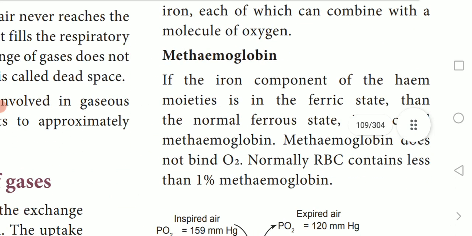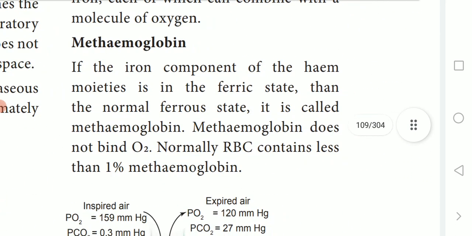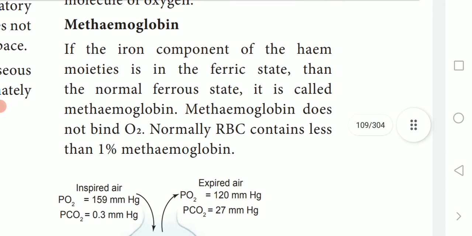Here hemoglobin means heme means the blood, globin means the proteins. The iron-containing pigment called heme is 4%. The globin is 96%.